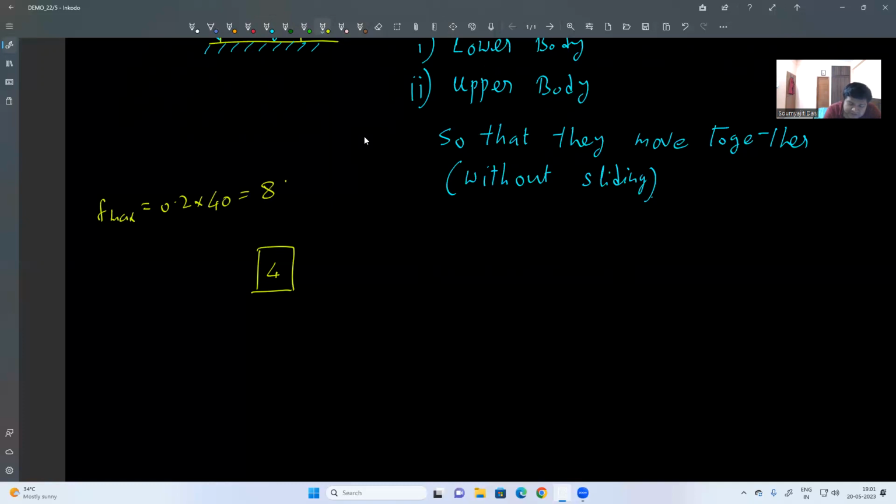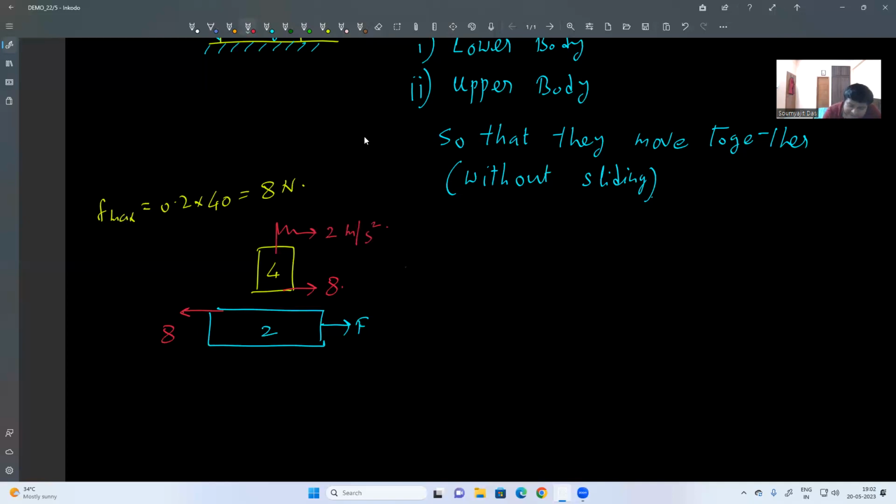How much is it? 8 Newton. At the limiting case, when I apply force on the lower body, friction will act in the opposite direction for the lower body and in the same direction for the upper body, because friction will help the 4 kg body to move. So what is the acceleration of the 4 kg body? 2 meter per second square.